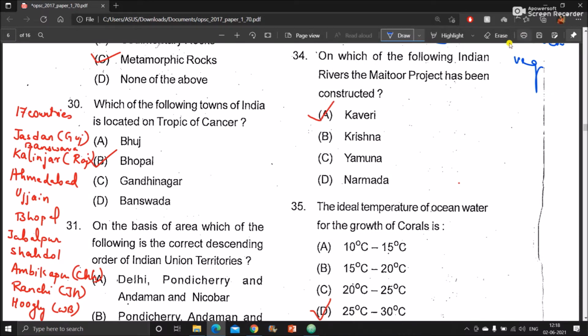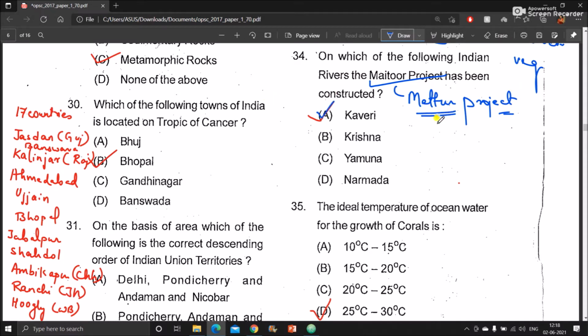Next. On which of the following Indian rivers has the Mettur project been constructed? So this is Mettur project. Mettur project is constructed on dash. The correct answer is Kaveri.